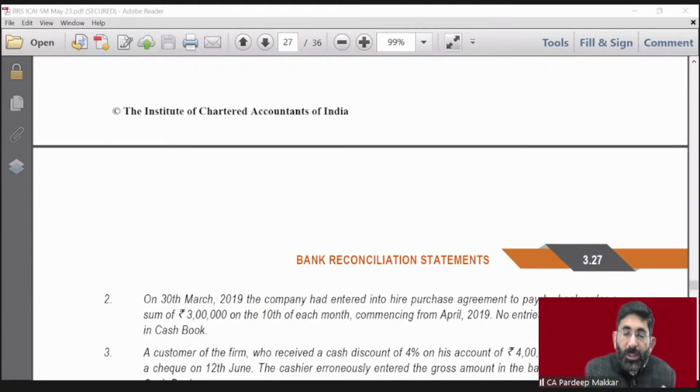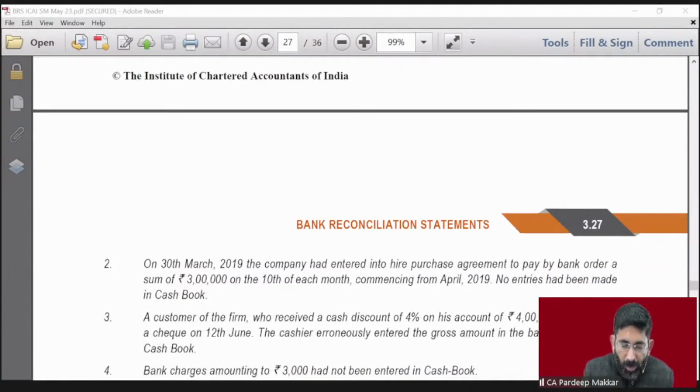Very good. So this is to be reversed, because whatever is done in the cash book, do the same. So we have to reverse it. Okay. Now coming to the next point: a customer of the firm, our firm, the account holder's firm, who received a cash discount